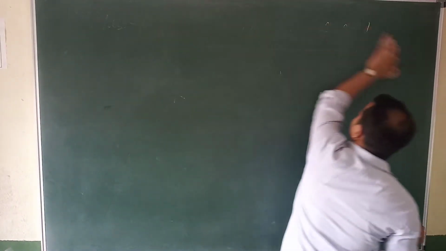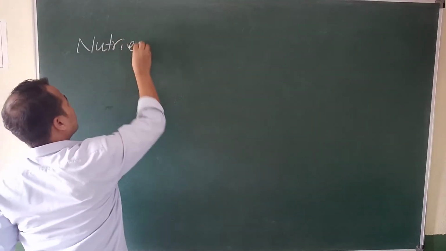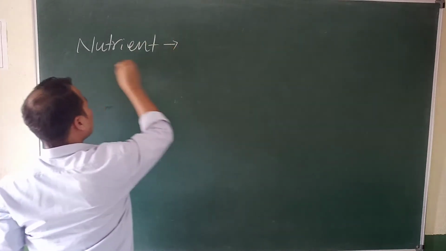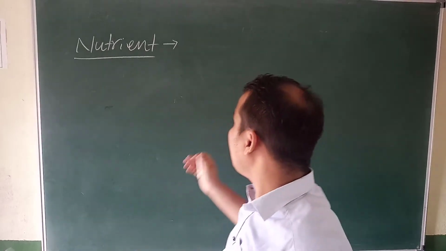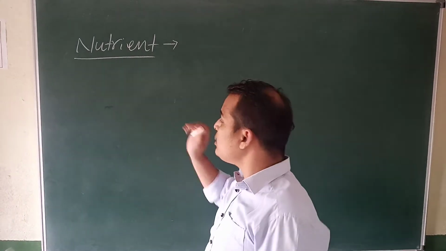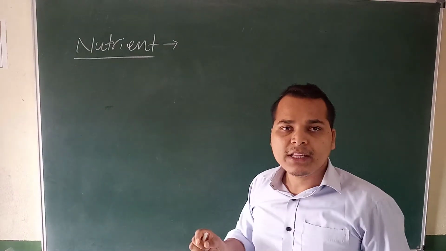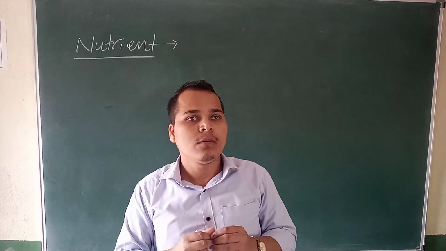Write down what is the nutrient. So tell me what is nutrient. We already discussed the ingredient and the food. So nutrients are the substances which contain food.